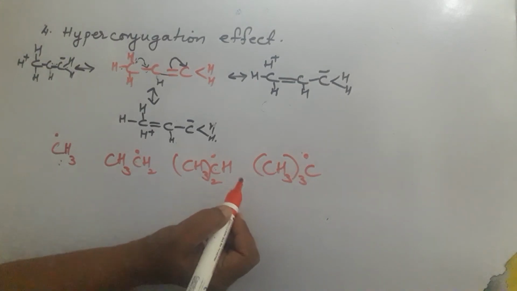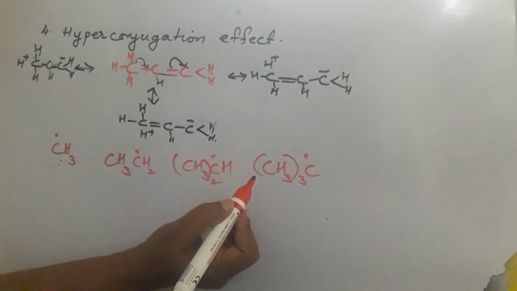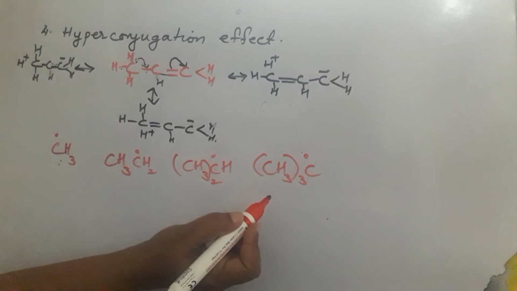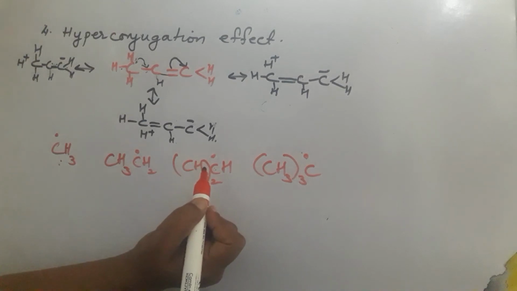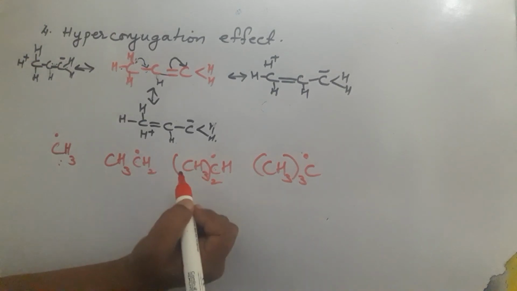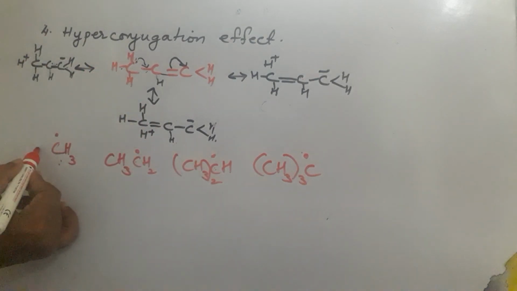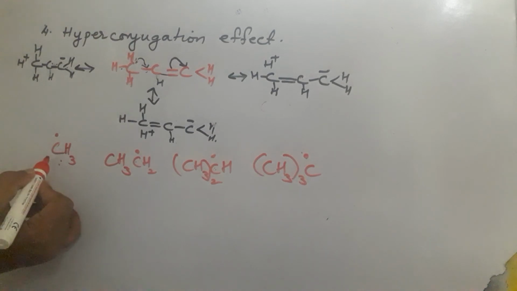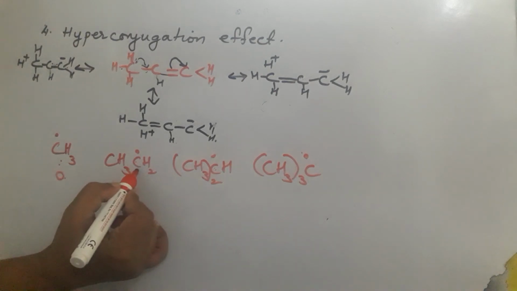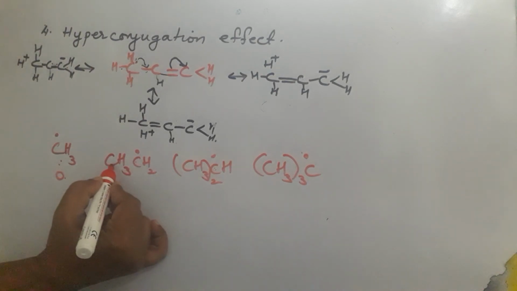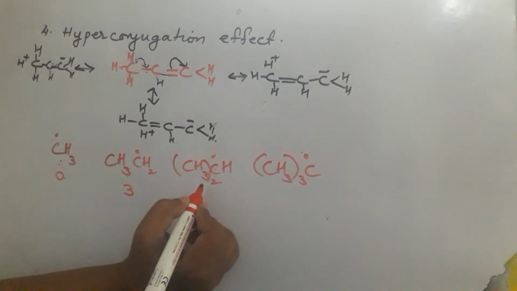The greater the hyperconjugation effect, the more resonating structures are possible and the greater the stability of the compound. So let us see which has the maximum number of alpha carbon-hydrogen bonds. Look at the structure: there is no alpha carbon, no alpha hydrogen, so there won't be any hyperconjugative structures, zero. Now look at this free radical: there is one alpha carbon and with that three alpha hydrogens, so three hyperconjugative structures are possible.